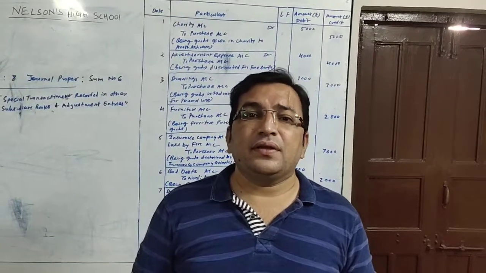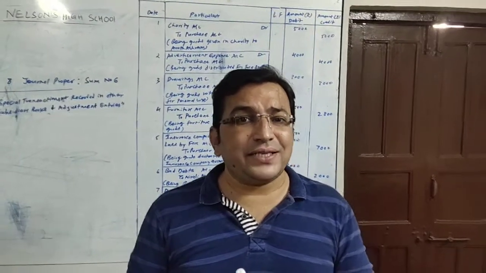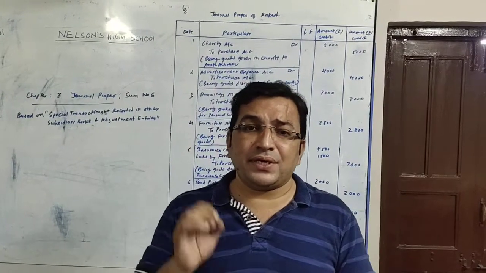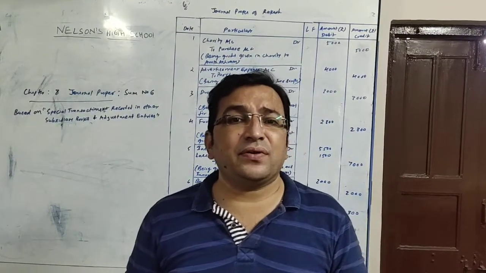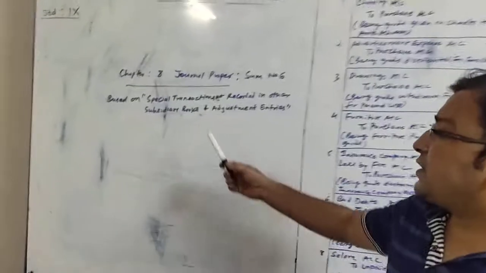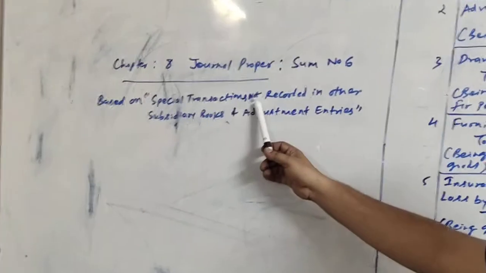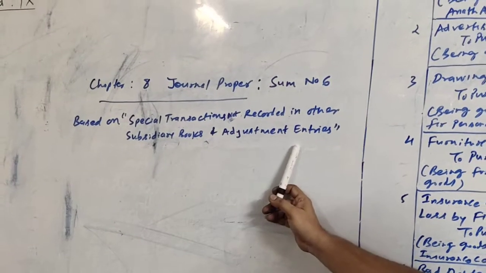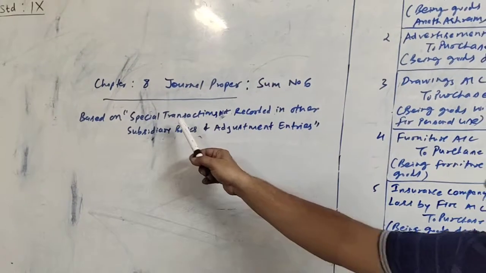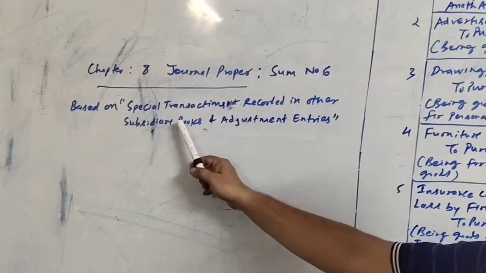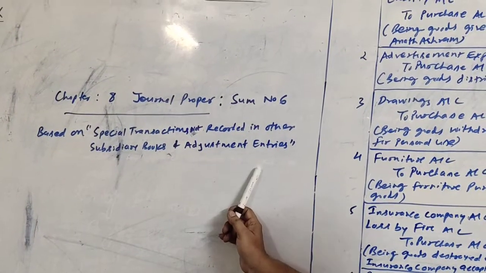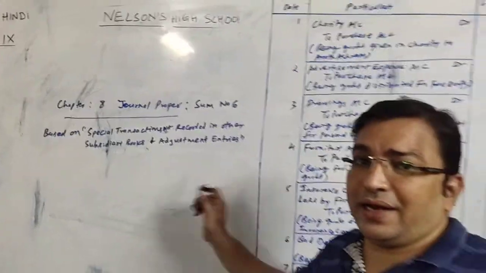Good morning, students. In this lecture, in chapter number 8, that is Journal Proper, we will be doing sum number 6, which is based on special transactions not recorded in other subsidiary books and adjustment entries. So our sum number 6 is based on what? Special transactions and transactions of adjustment entries.